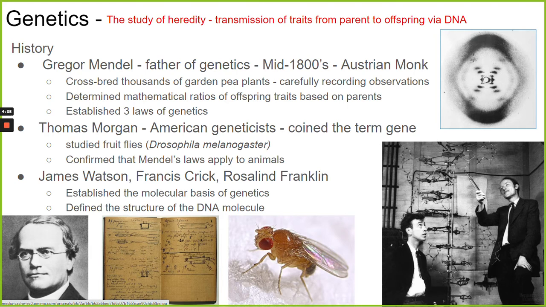So, interestingly, though, his work was kind of forgotten about for a while. So he did publish his work, but it wasn't really that widely read. And it kind of fell out of the record. But then as scientists started studying inheritance more in the 20th century, some scientists sort of rediscovered Mendel's work and put that together with the work they were doing to better understand genes and genetics. Thomas Morgan is a famous geneticist as well. He came up with the term gene.